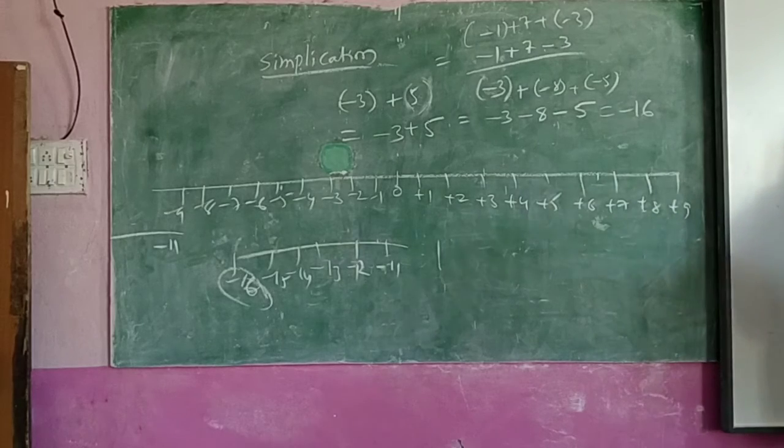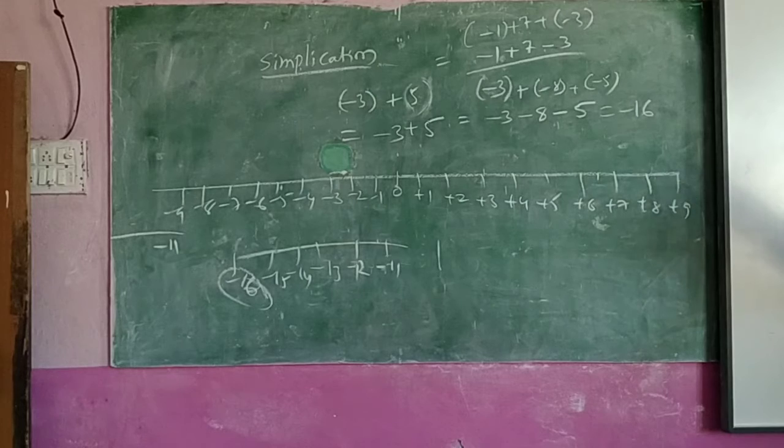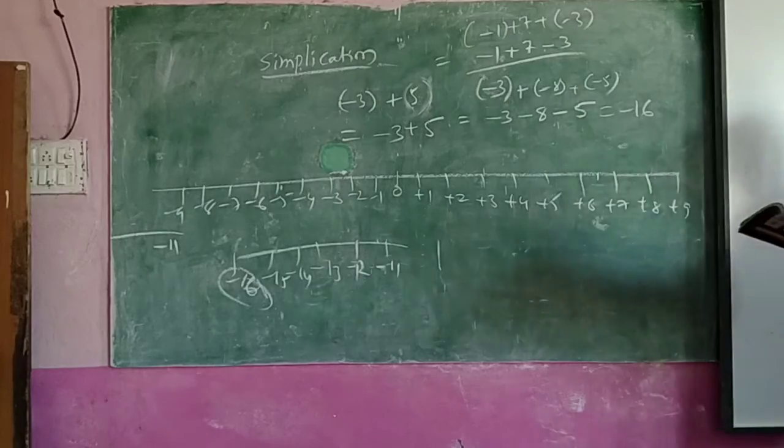Which bit? Page number 79, 5 questions. Page number 80, first bit, all 6 problems. Second bit you have to do directly. Can you do it or not? Brackets are there. Remove brackets without using the number line. Direct answer. First remove the brackets. After that, your method is there. How they are? What should I do? Where am I? Like that, think and write. Okay, third bit, fourth bit, I will say tomorrow, leave it.